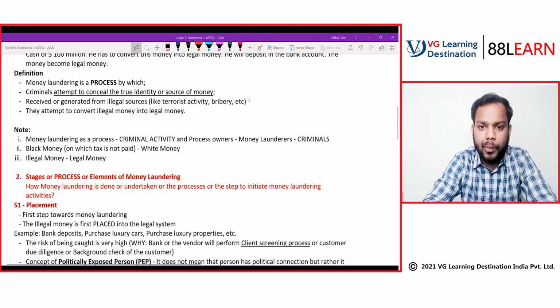Abhinav has a query: point number 2 and point number 3 in the notes is a single table, right? Single table, I didn't get you. Can you please come back, Abhinav? I didn't get your query exactly. These are just the crux that I am trying to explain for the meaning of money laundering, that is the conversion of illegal money to legal money, or the conversion of black money to white money.